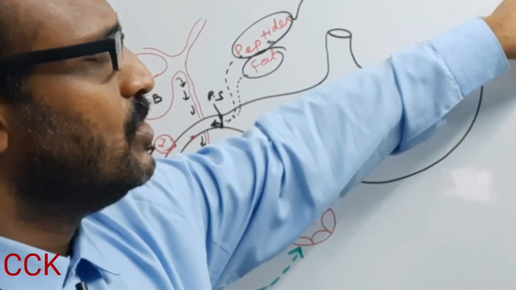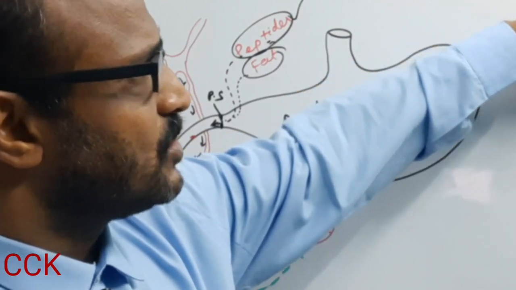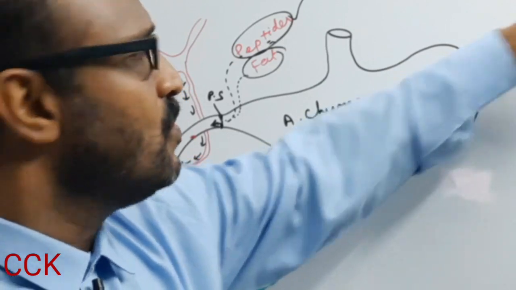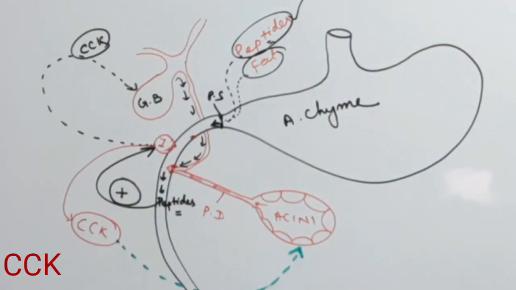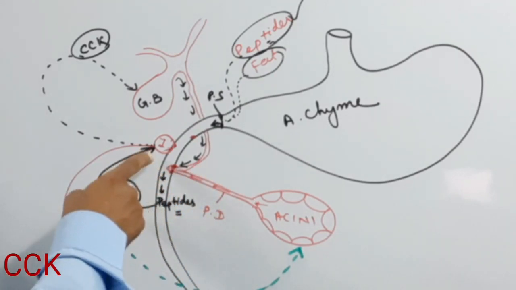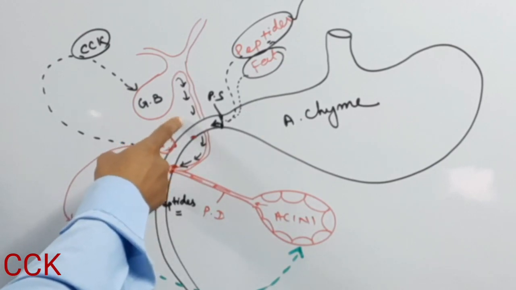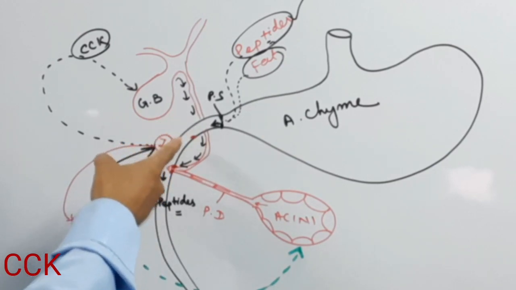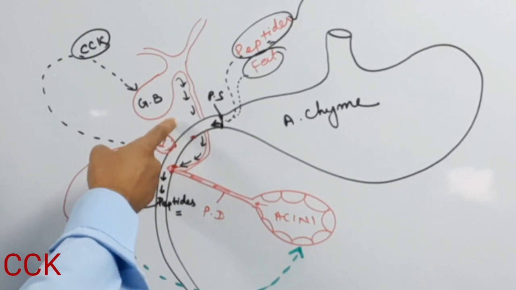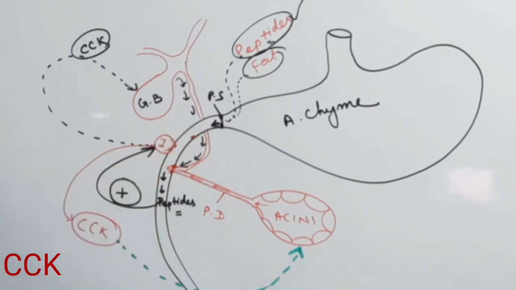Cholecystokinin was previously known as cholecystokinin-pancreozymin. This hormone is secreted from the I cell present at the upper part of the small intestine, mainly the duodenum as well as the jejunum.